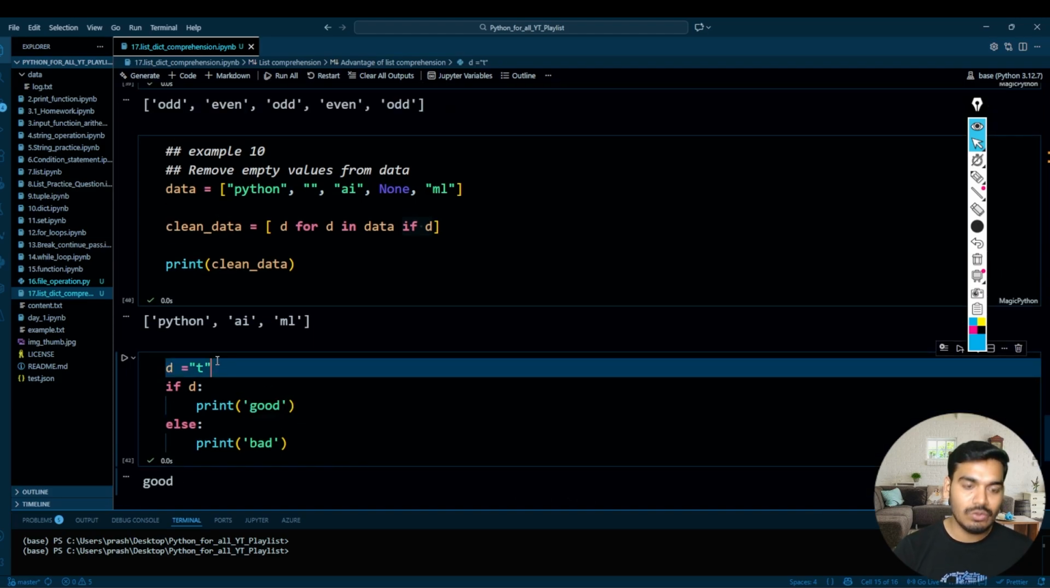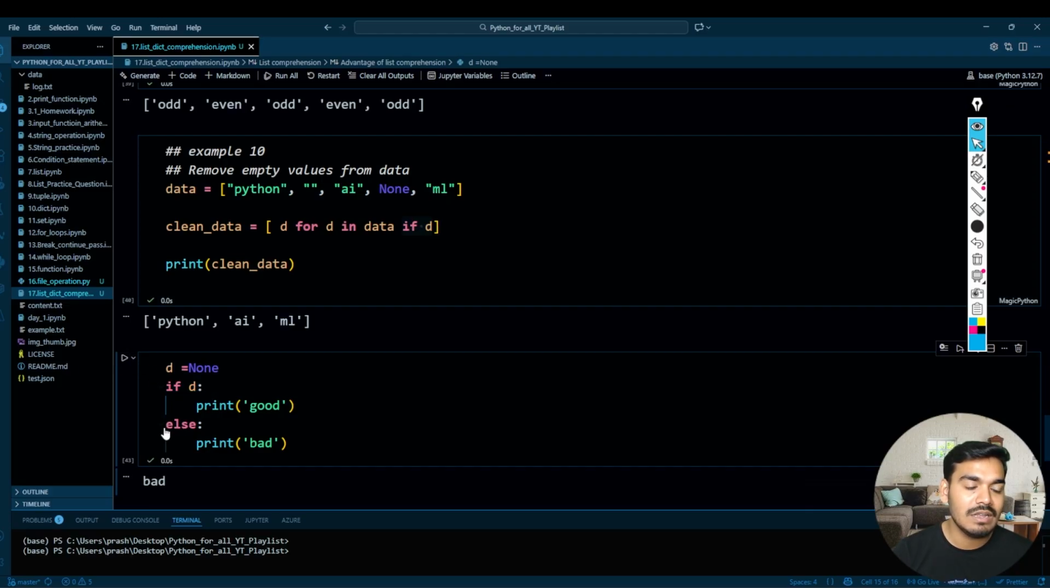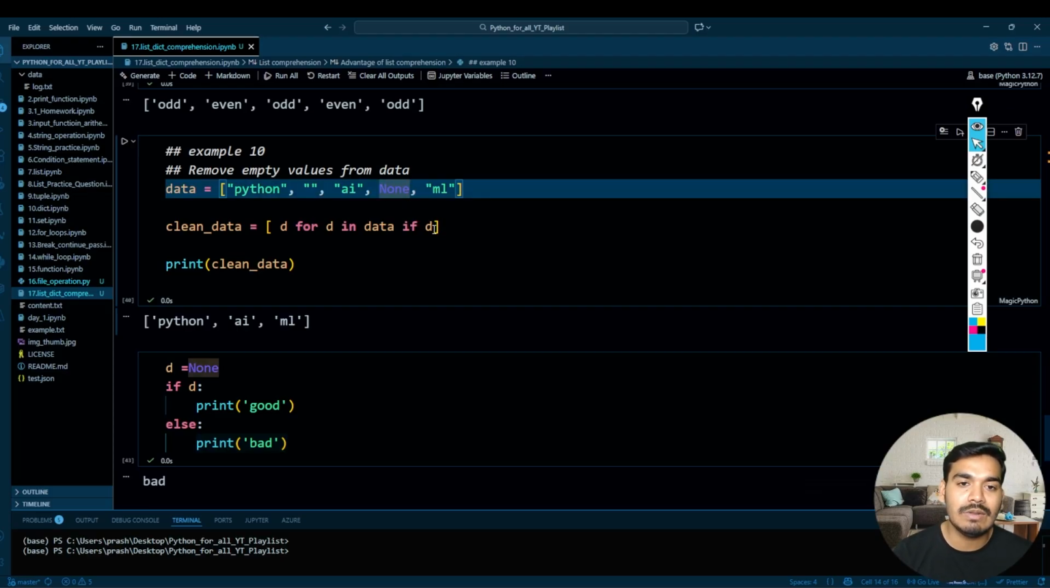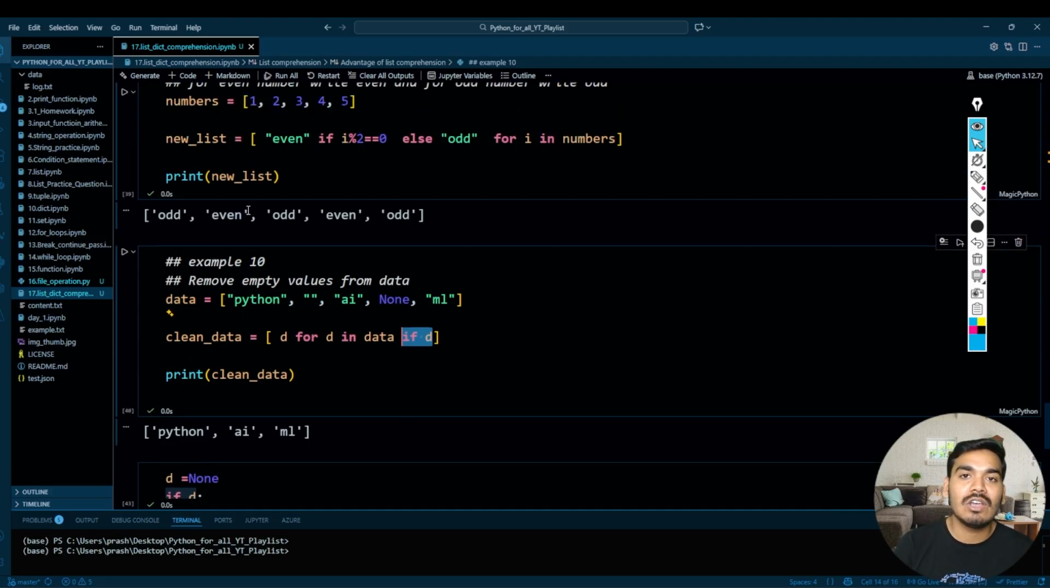And let's say that you write none over here. As soon as you write none, this if d is going to return false, and if it is false, then it will move to the else condition and print bad. So this is what it is doing. If d means it will filter out an empty value, or none means it will return false. In that condition, it will not return anything in the clean data, and it is only going to return data into your clean data when there is no none value. Perfect. So these are the 10 examples of list comprehension.